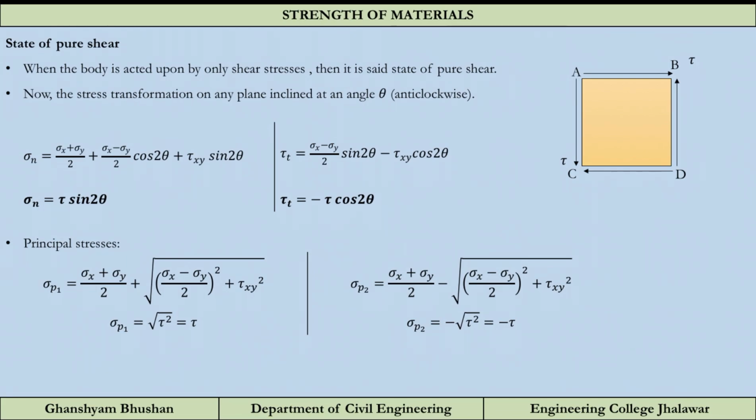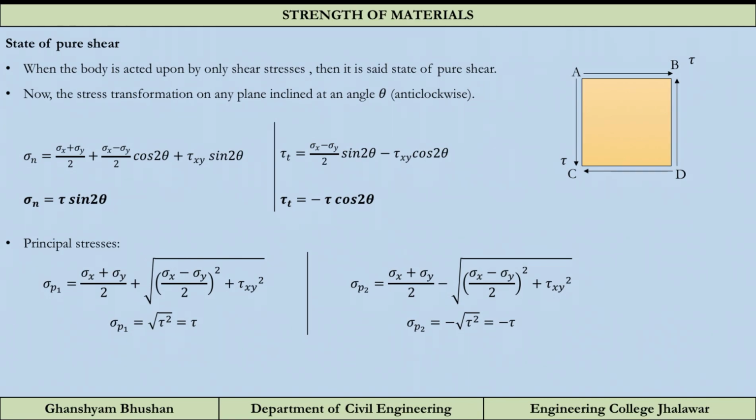As the name suggests, pure shear means only shear is present. When the body is acted upon by only shear stresses, it is said to be in a state of pure shear. There is no normal stress acting on the body. This is a subset of whatever we have studied. If we put sigma x and sigma y as 0, all the cases become the state of pure shear.